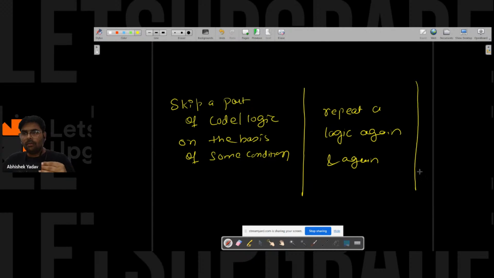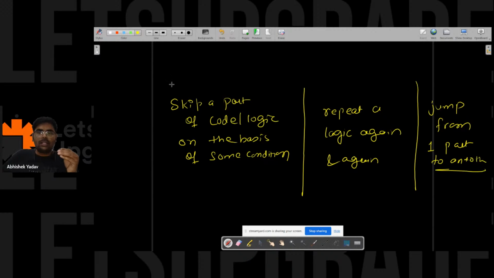Or you want to jump from one part of a code to another part of a code. To handle such situations we use control statements, right? This is our first situation, second situation, and this is our third situation.